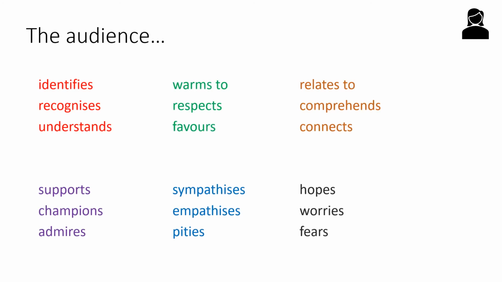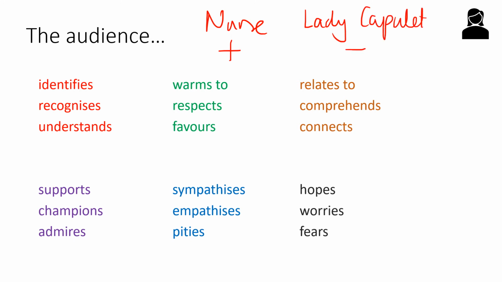Now, another thing to think about, and we'll keep doing this, is what is the audience supposed to feel towards the character. Now, it's interesting that the nurse and Lady Capulet feature quite often together, and we could probably say that most audience people would like the nurse and see her as a positive thing. And by Shakespeare having Lady Capulet with her, I think it's a little bit unfair, but we tend to warm towards the nurse, but we don't necessarily warm towards Lady Capulet.